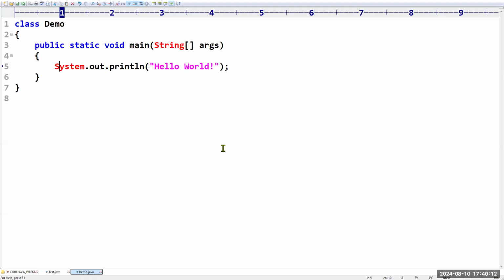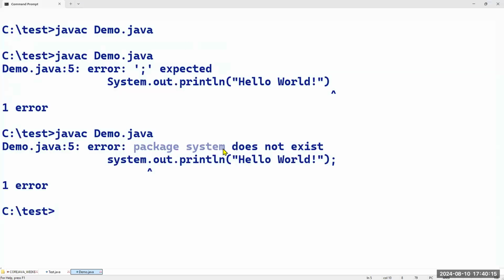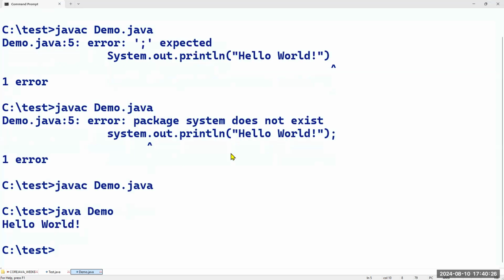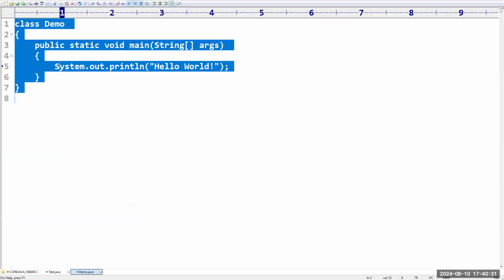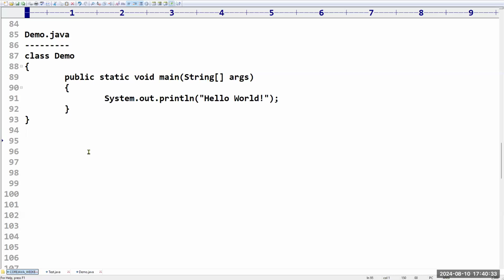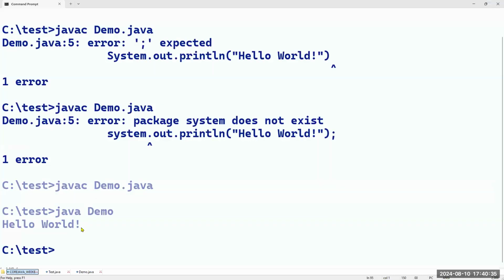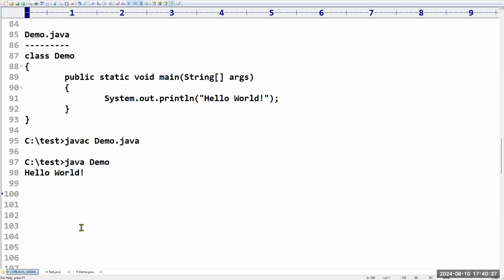Okay. So now this is recommended, sir. How to compile the code? Just now I told, javac Demo.java we have to use. How to run the program? Sir, we need to take java space Demo. That's all. We got output as what? Hello world. This is the way you can execute a simple Java program. Up to this, do you have any doubt, friends? Please feel free to ask the doubts.